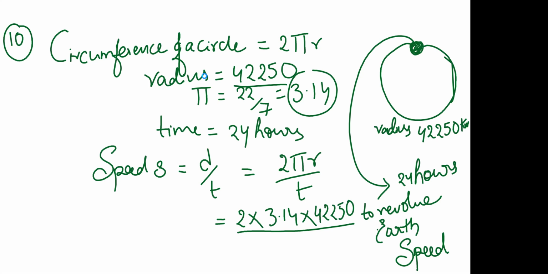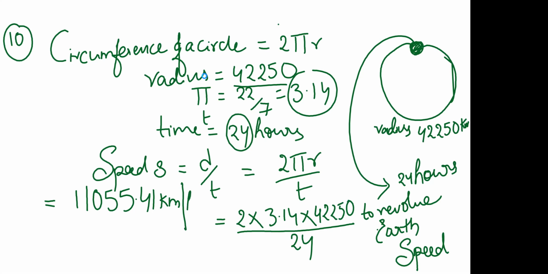Time t is equal to 24. If I simplify it, it will be around 11,055.41 kilometers per hour.